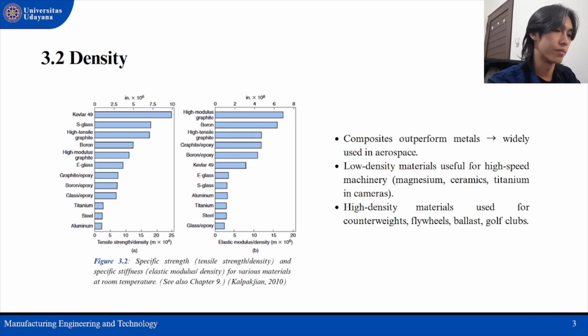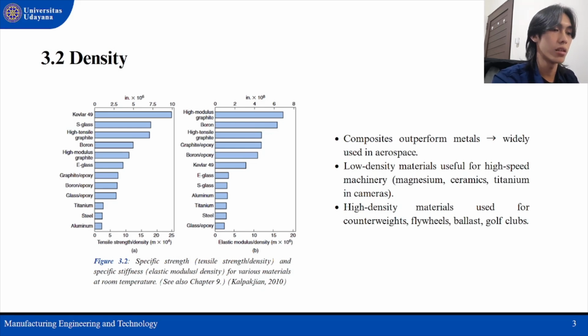Here is the figure 3.2. We can see the specific strength and specific stiffness comparisons. Notice how composite materials outperform traditional metals, making them ideal for aerospace applications.